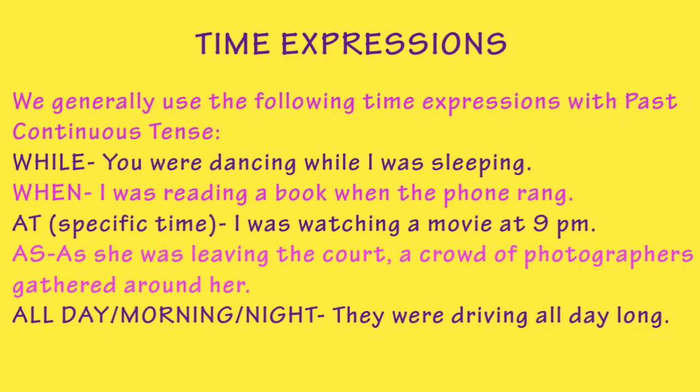Time expressions. We generally use the following time expressions with past continuous tense. First one is while. Example: you were dancing while I was sleeping. Second one, when. I was reading a book when the phone rang. Third one, at. We use it for a specific time. Example: I was watching a movie at 9 p.m. Fourth one, as. As she was leaving the court, a crowd of photographers gathered around her.